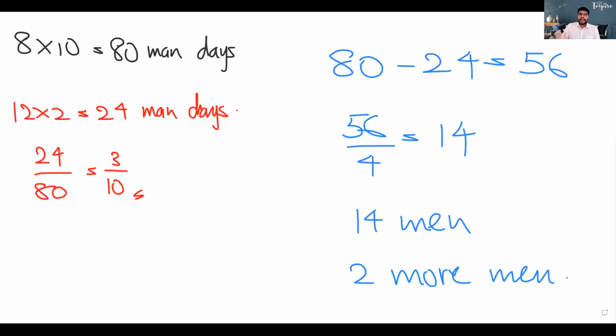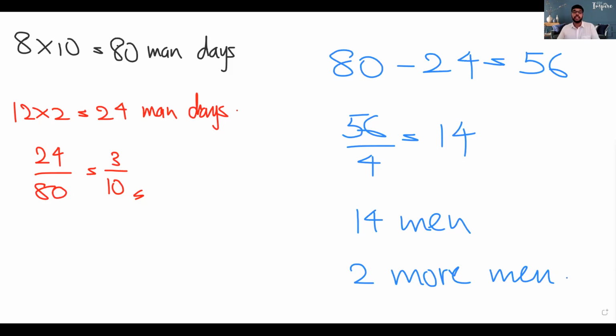Now part B, where I have worked out in red, the question is how much of the task will be completed during the first 2 days. So children, they say clearly that he hires 12 men for the initial 2 days. That means with 12 men, for 2 days, you can do 24 man days of work. Is that clear, children? So if you make these 12 men work for 2 days, 12 times 2 gives us 24 man days of work.